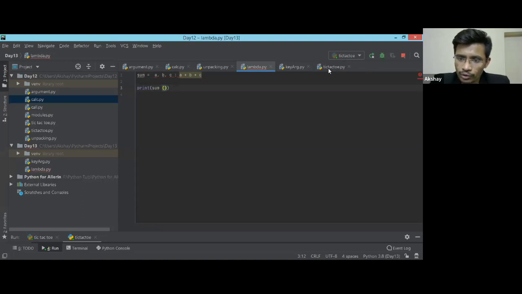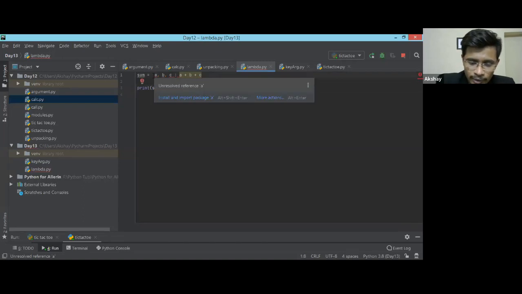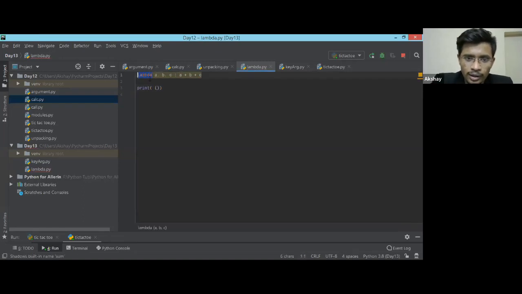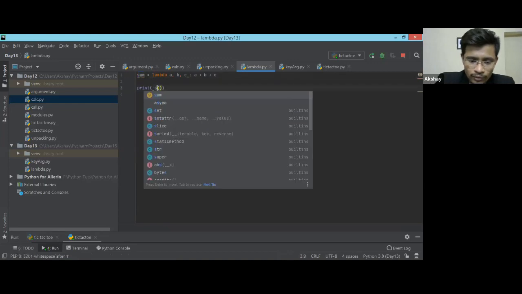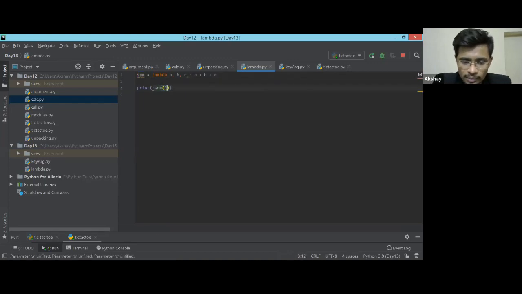Yes, you need to assign. Sorry, maybe I just removed that lambda by mistake. After whatever value this lambda function is calculating, I need to assign it somewhere. So this lambda function will be called when we are calling this sum, and here I'm going to pass my values 10, 15, 23.